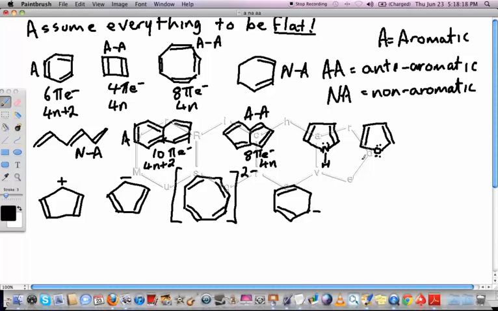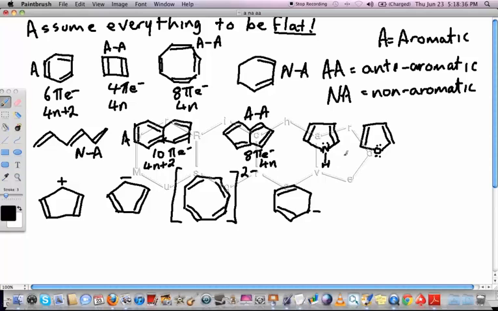Now we're moving into some other examples where other things other than double bonds are conjugated with the pi system. Now it doesn't have to be a double bond that's conjugated. We can also make it a lone pair of electrons, or we could make it a charge. And we'll look at some of those examples as we go.